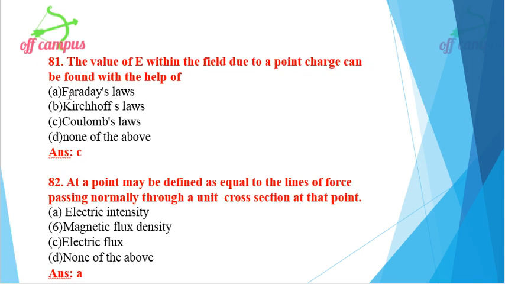Then the value of E within the field due to a point charge can be found with the help of, see the key, point charge is nothing but Coulomb's law. Option C, Coulomb's law is the right option for this problem. Then the lines of force passing normally through a unit cross section at that point is nothing but electric intensity. Option A, electric intensity is the right option for this problem.